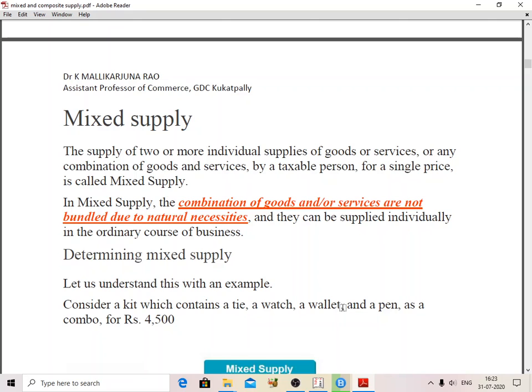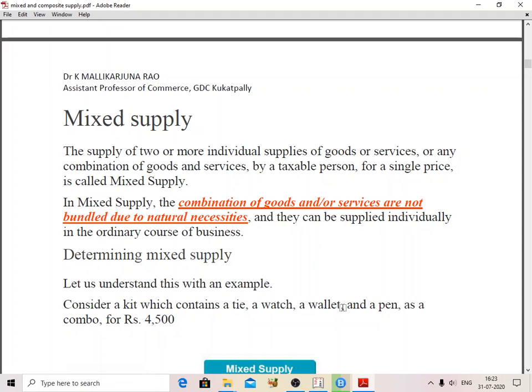What is the definition of mixed supply? Mixed supply is a supply of two or more individual supplies of goods or services, or any combination of goods or services, by a taxable person for a single price. So the principle here is that two or more products or services are combined, and the tax is payable on a single price.